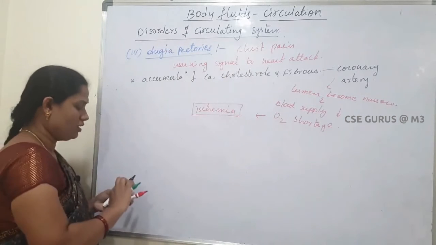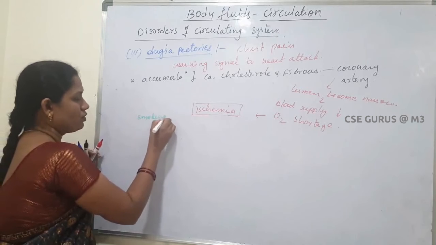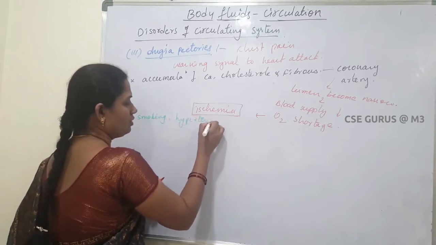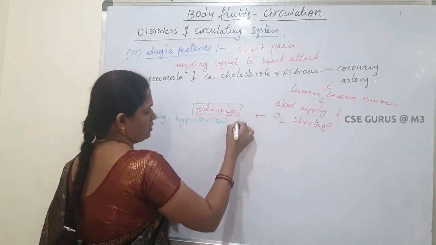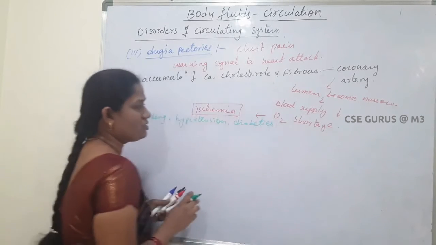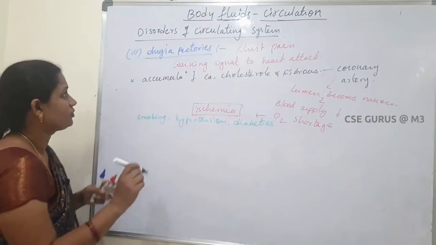Mainly this is also due to smoking, hypertension and diabetes. In these conditions, angina pectoris occurs.